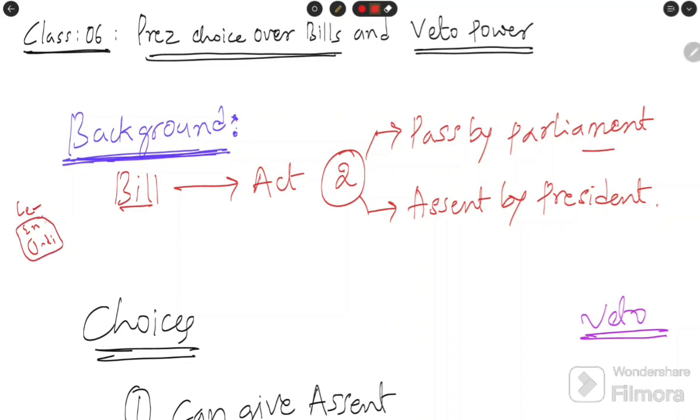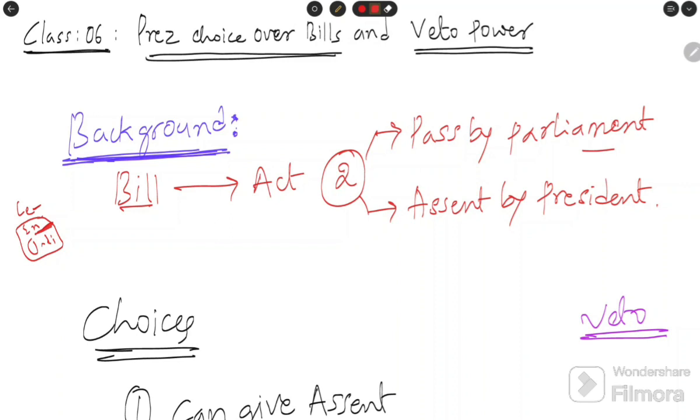For every action the judiciary or the executive takes, there must be a legislative backing; it needs to be taken on the basis of law.